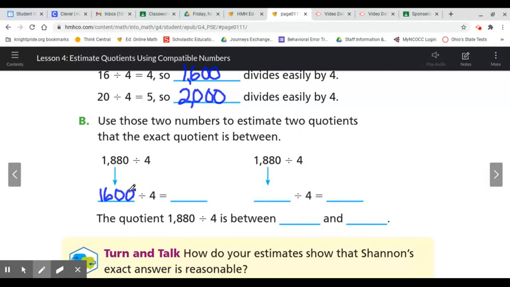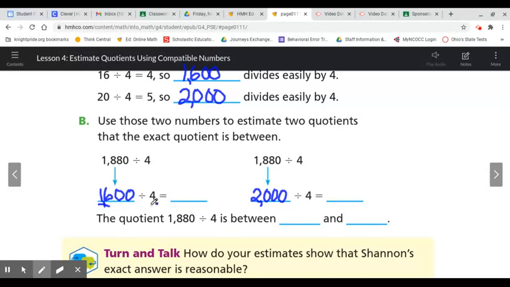And the number that is more than 1,880 that divides by 4 is 2,000. Now that we have compatible numbers to work with that can easily be divided by 4, we could solve the problem of knowing where the quotient is going to fall in between.